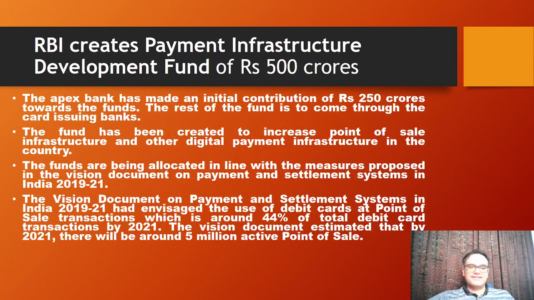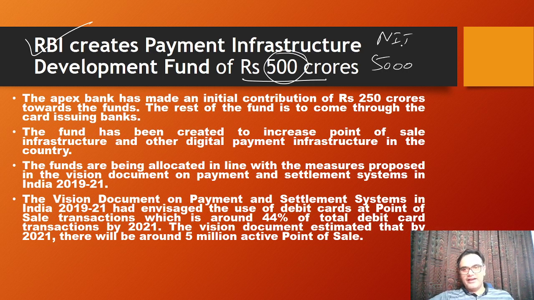Okay. Next, RBI creates a payment infrastructure development fund of rupees 500 crore. First off, you should now remember these kind of figures which are coming, because in prelims they can confuse you by putting it 5,000 crore. There you will be confused, because previously also they have been doing this with, for example, NIIF. We studied a numerical MCQ with respect to this yesterday itself. There they said that it is 4 lakh crore. Actually, it was 40,000 crore.